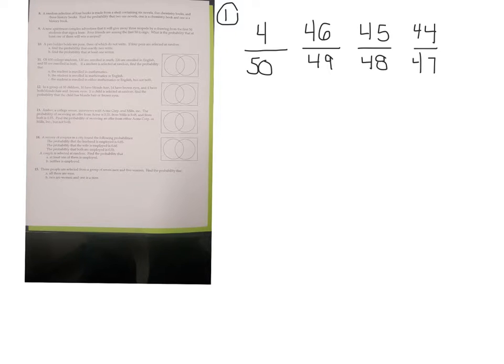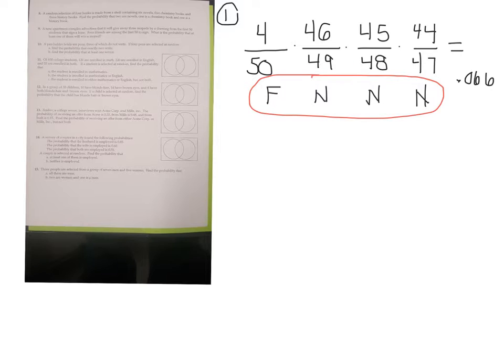So to find the probability that the first person is a friend, the second person is not a friend, the third person is not a friend, and the fourth person is not a friend, is equal to the product of those 4 probabilities. I'm going to change that to a decimal. So I multiplied all my numerators, multiplied all my denominators, and divided numerator product by denominator product, and got about 0.066. Now keep in mind, Tyler, this is the probability of this particular combination of one friend with 3 non-friends. This is a rather complicated probability question.